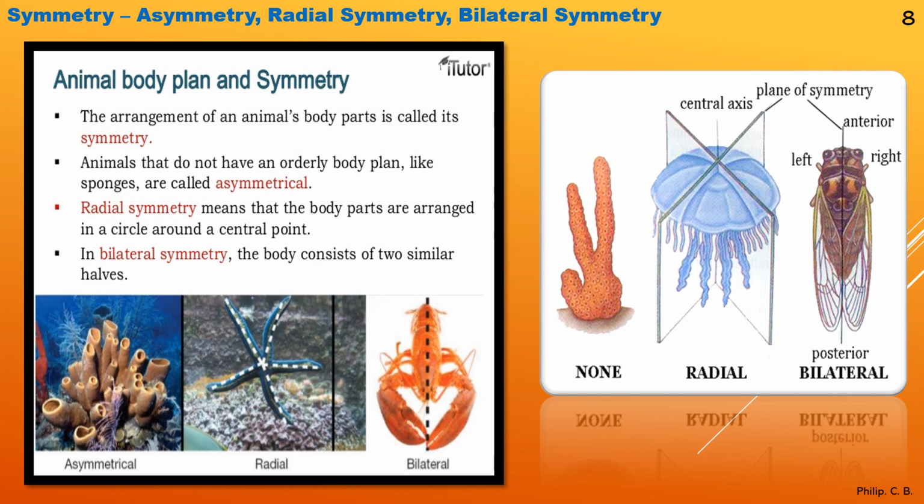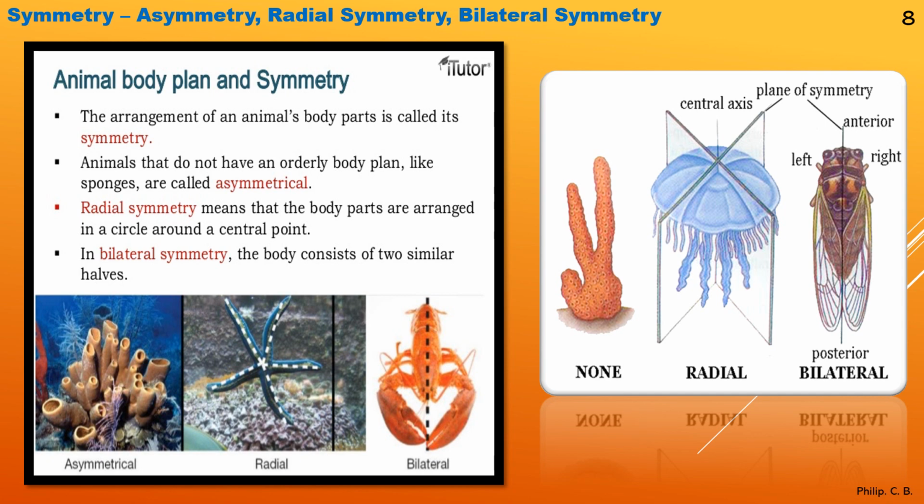Here we come across three types: asymmetry, radial symmetry, bilateral symmetry. Now first see the right side of the image, the sponge species Scypha, where you can see a victory sign V, which is uneven, and there is no symmetry, or you can say uneven symmetry. If I give one more best example, amoeba, you can see it does not have a proper shape.